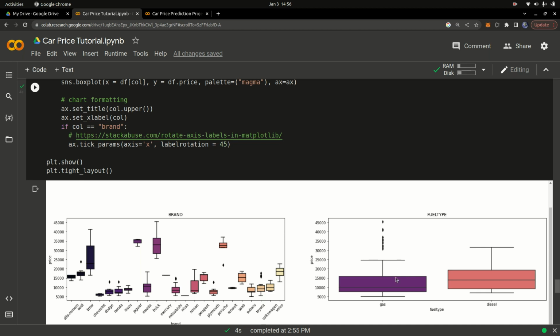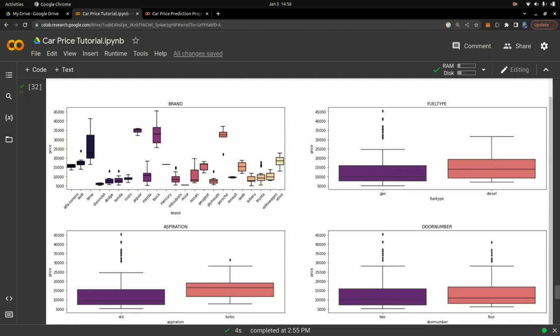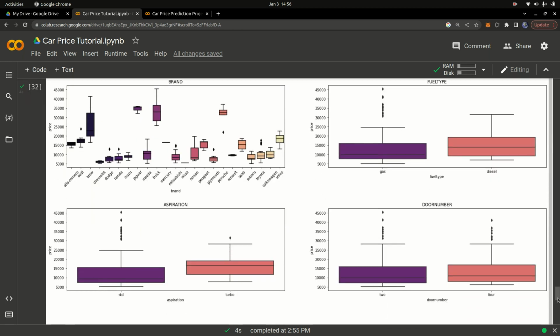Okay, these are actually the same, but diesel fuel happens to be slightly more expensive than the gas one. So that's it. And also for the turbo and the STD aspiration, the turbo happens to be a bit more expensive than the average STD one. And the door types are basically almost the same, not much of a difference.